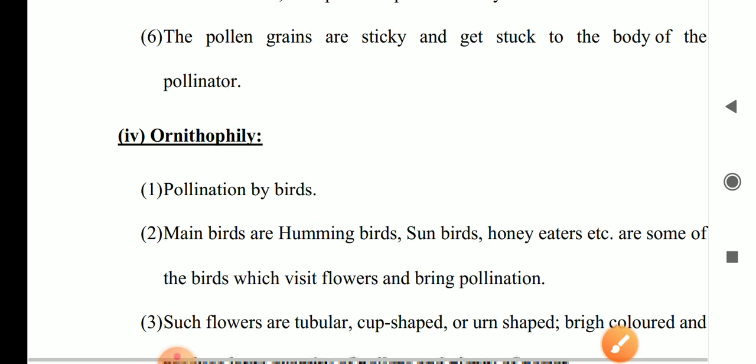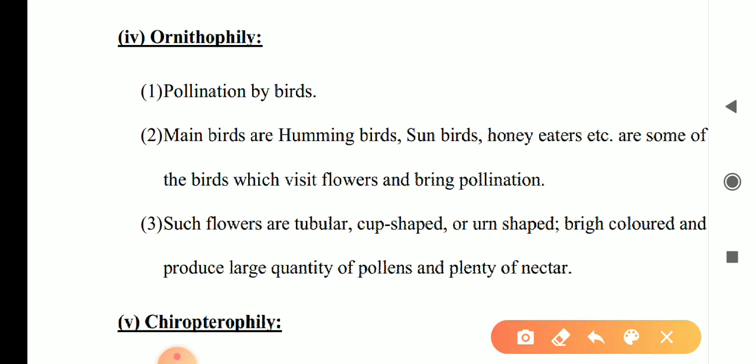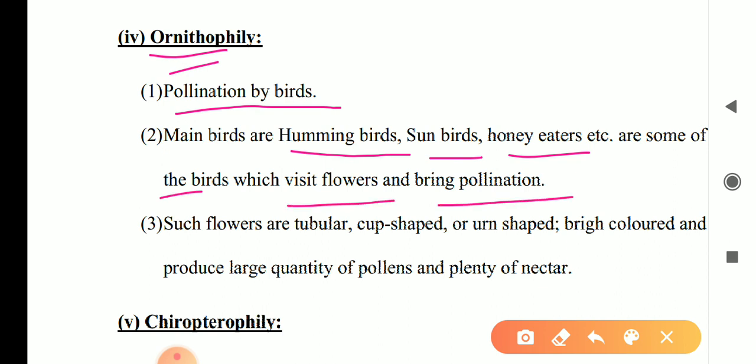Now ornithophily. The word ornitho is used for birds, as in ornithology, the study of birds. Ornithophily is pollination by birds. The birds are hummingbirds, sunbirds, honeyeaters, etc., which visit the flowers so that pollination takes place. Such flowers are cup-shaped, tubular, bright-colored, and large, and contain a lot of pollen and plenty of nectar.